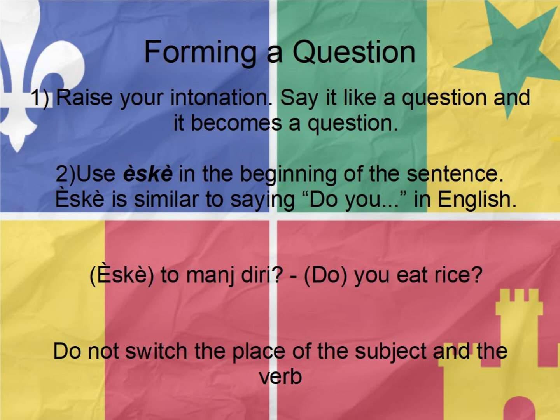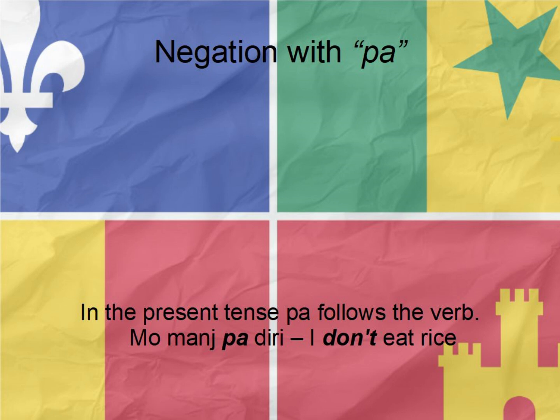So now maybe you don't eat rice. How do we negate in Kouri-Vini? One of the ways we do it is we use the word pas. In the present tense, we put it after the short form of the verb. So, mo mange pas didi, I don't eat rice.